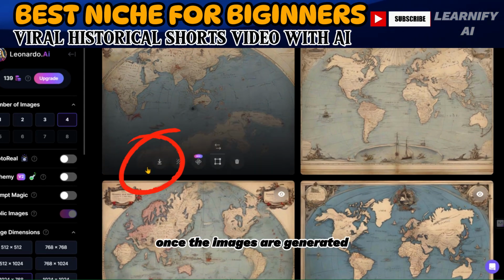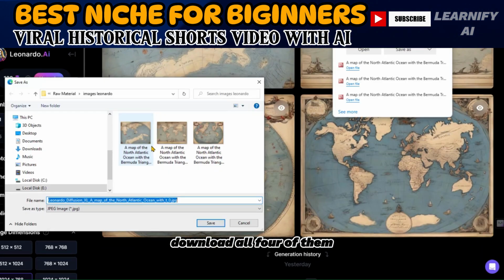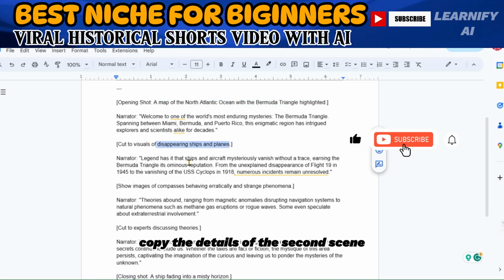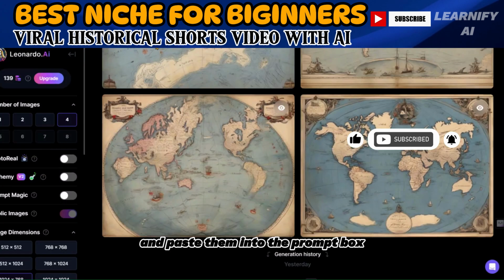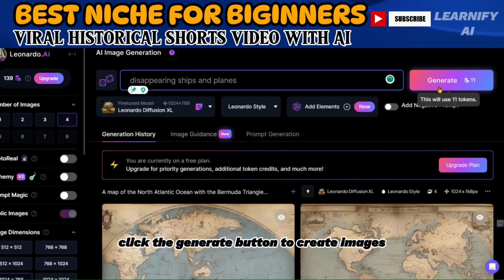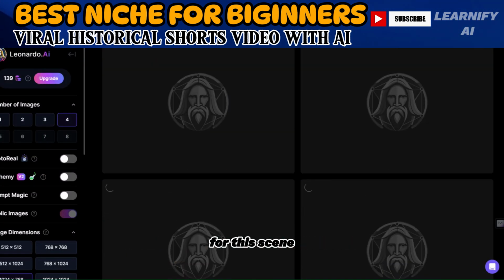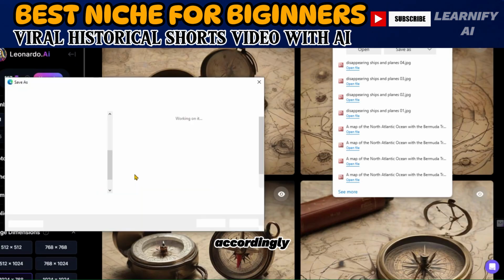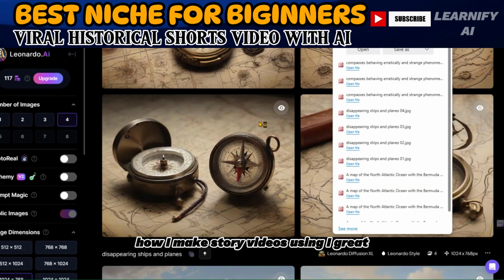Once the images are generated, download all 4 of them. Then, return to the document file, copy the details of the second scene, and paste them into the prompt box in Leonardo AI. Click the Generate button to create images for this scene. Repeat this process for all scenes to generate images accordingly. How I make story videos using AI.